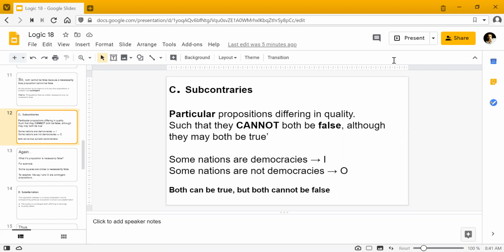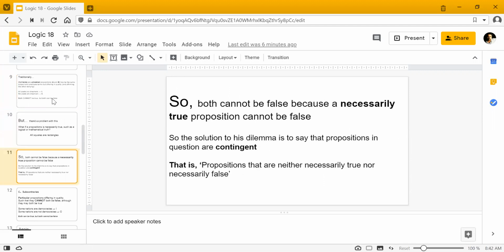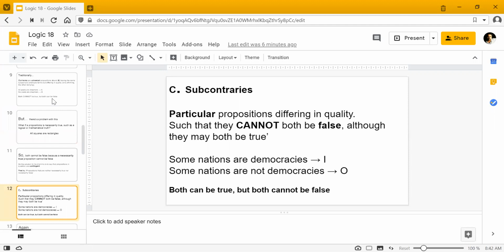The third one is subcontraries. So what is happening in this? You have particular propositions differing in quality, such that they cannot both be false, although they both may be true. This is a kind of inversion of contraries, because what we had in that was universal propositions differing in quality. Now we have particular propositions differing in quality. And the major difference is that in contraries, both could not be true, but both could be false, right?